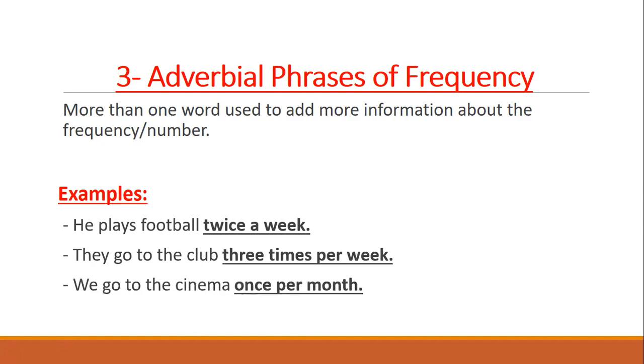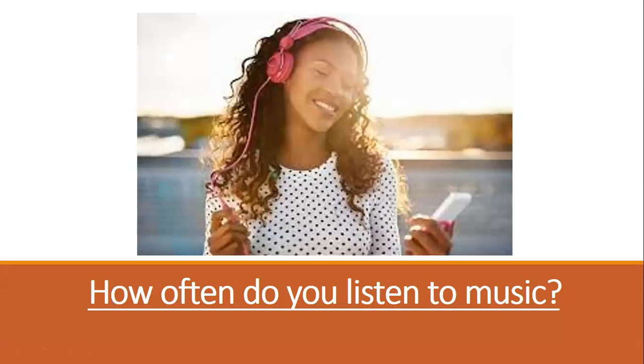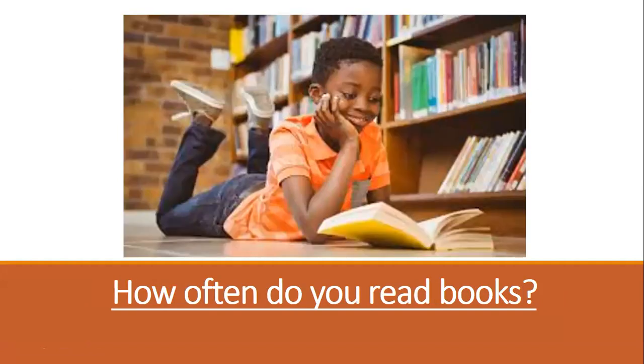We go to the cinema once per month. So where's the adverbial phrase here? Absolutely right. Once per month. Now let's have a look at this picture and ask yourself, how often do you listen to music? Do you even like music? You can say, I listen to music 3 times per week, once per day. Using an adverbial phrase of frequency.